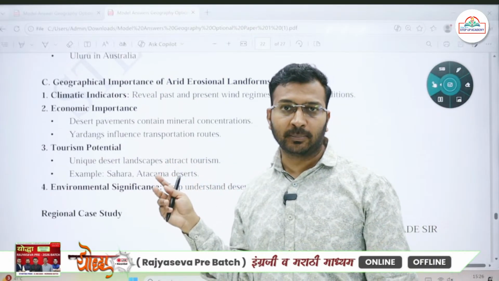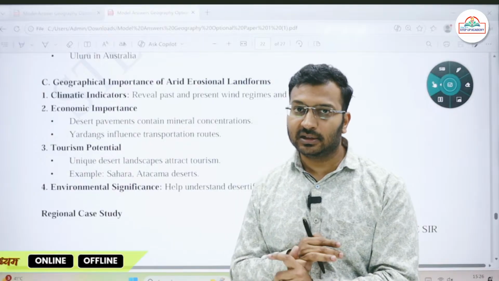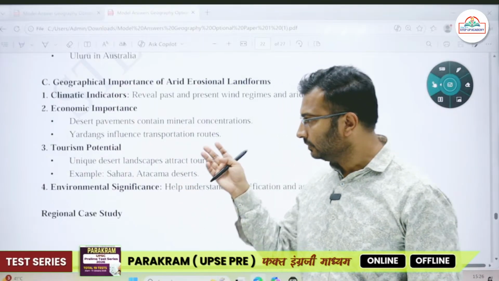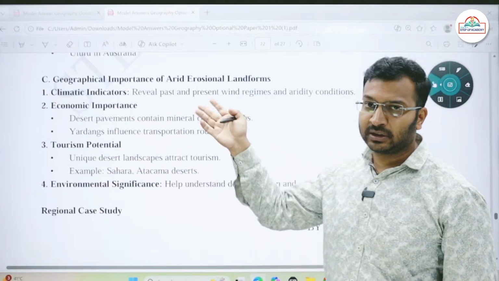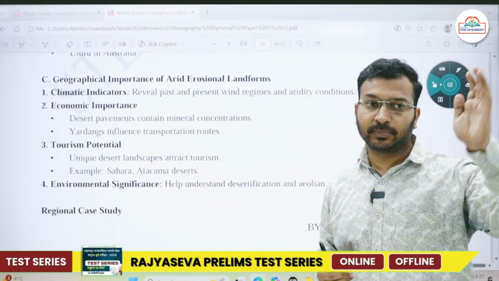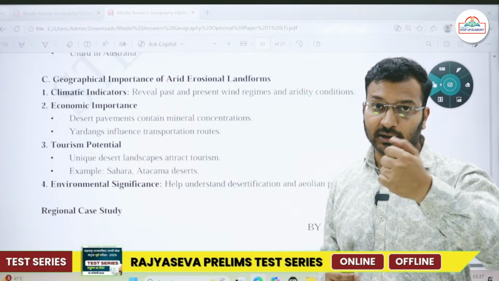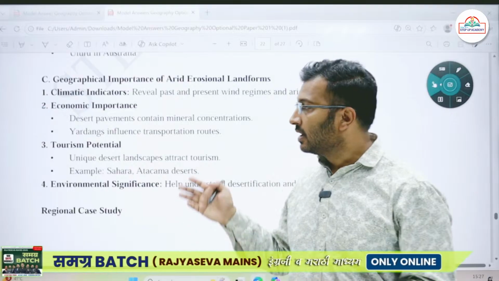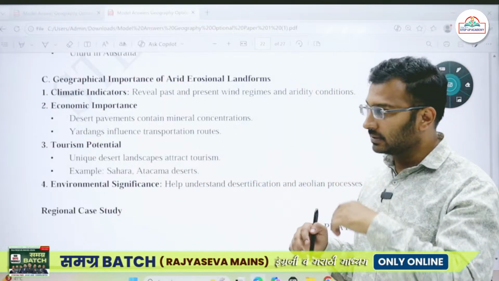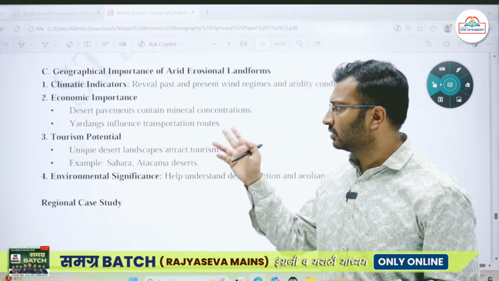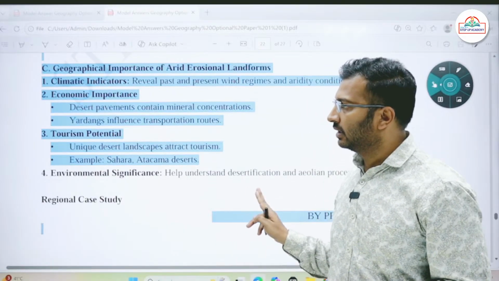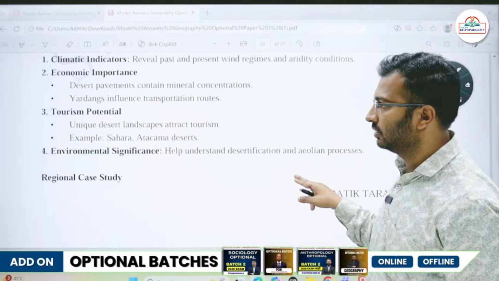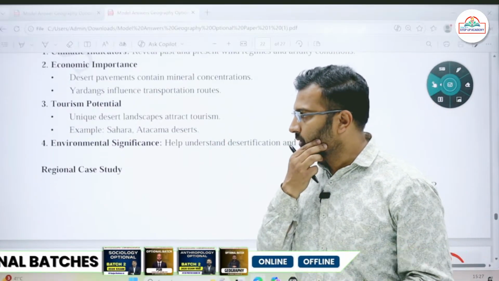Then economic importance: desert area है, but ऐसा नहीं है कि भाई desert में कुछ मिलता ही नहीं है. ठीक है, the desert sand, उसमें भी आपको ढेर सारे मिनरल्स वगैरह मिल सकते हैं. For example, if I talk about the Atacama Desert, ठीक है, where we find brine sand present there. We find critical minerals present over there. ठीक है, then yardangs influence transportation routes. Then tourism potential है भाई, desert safari के लिए वगैरह आप लोग जाते हो. ठीक है, so tourism potential is present over there.